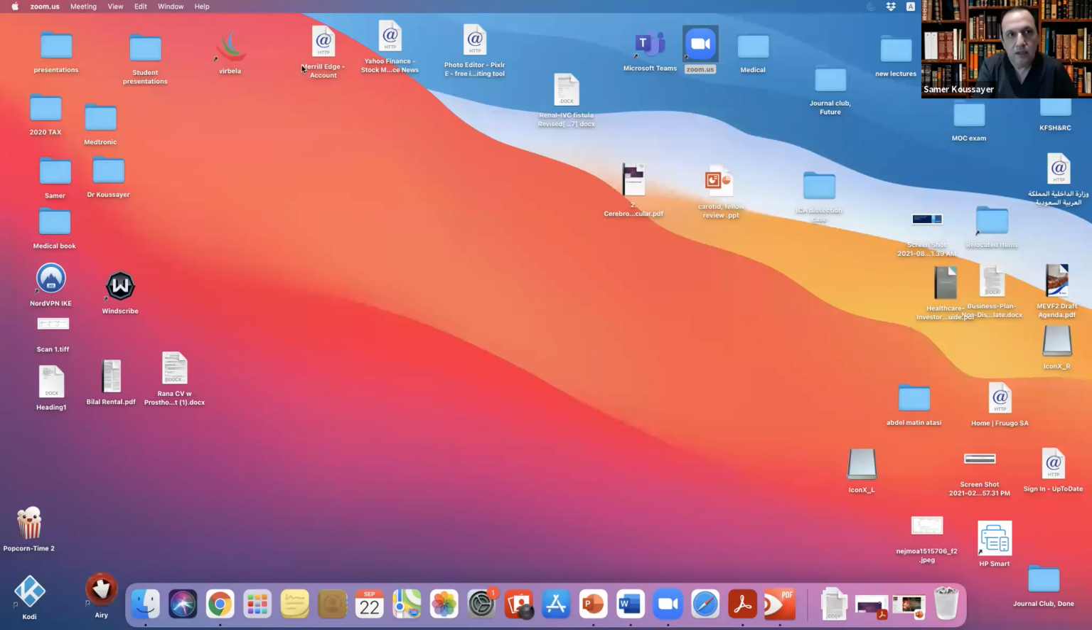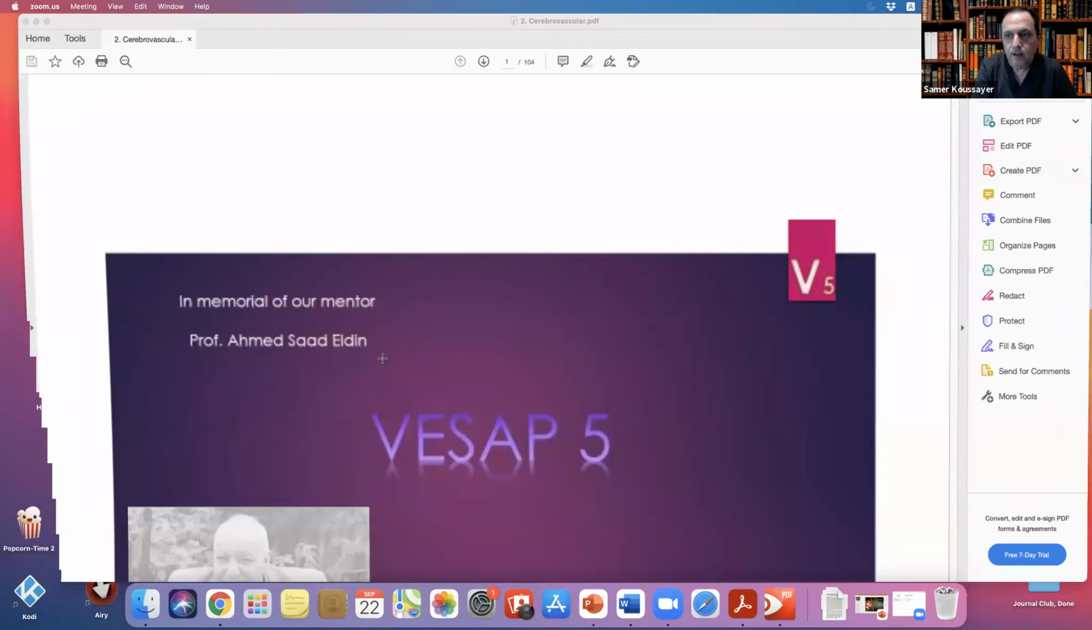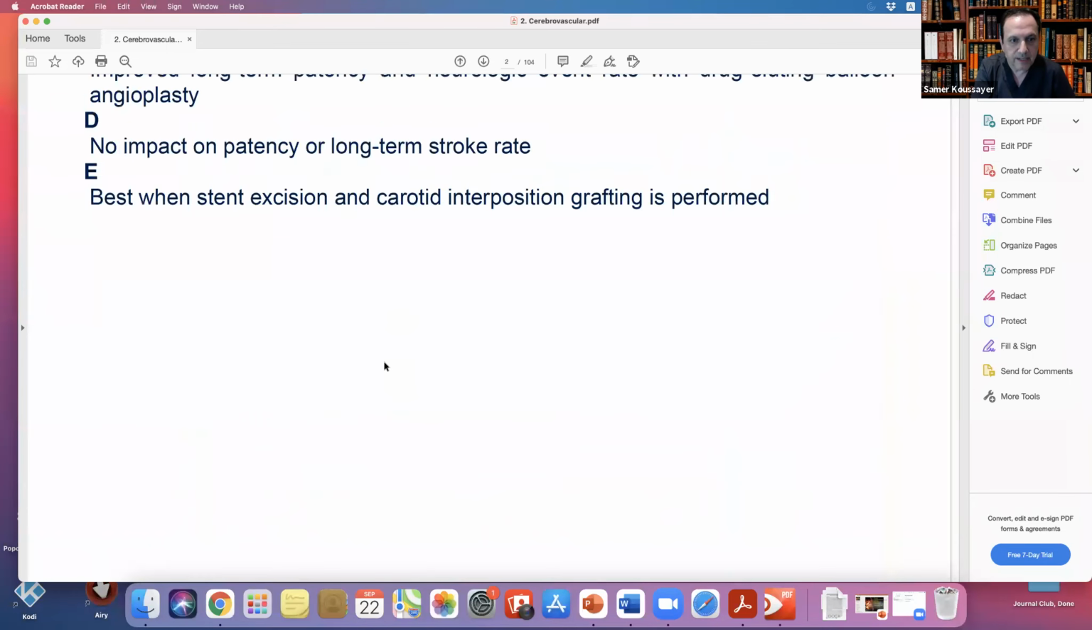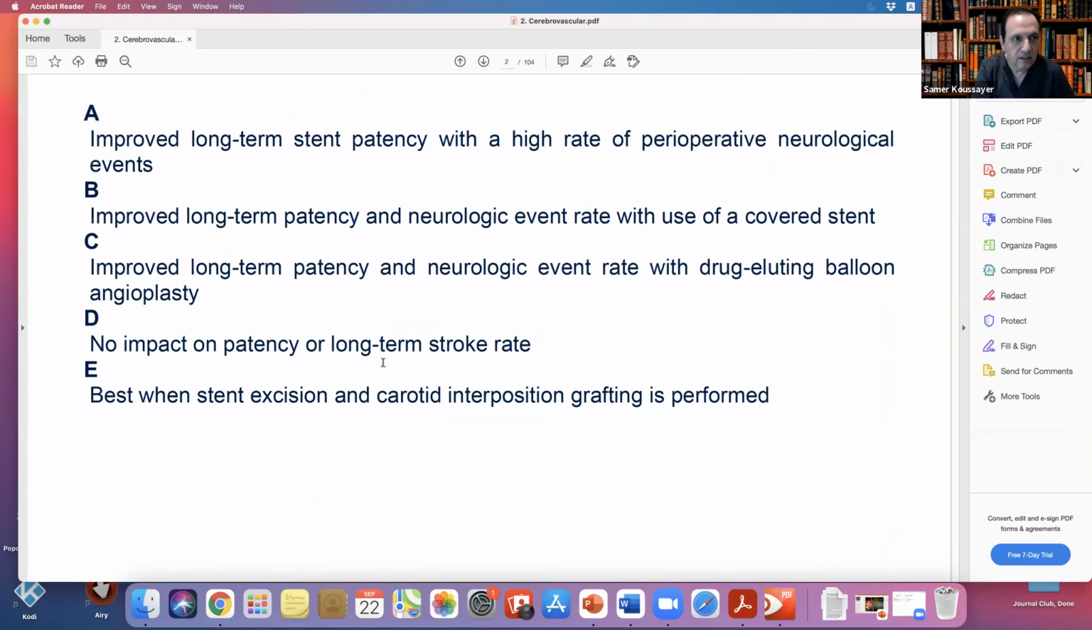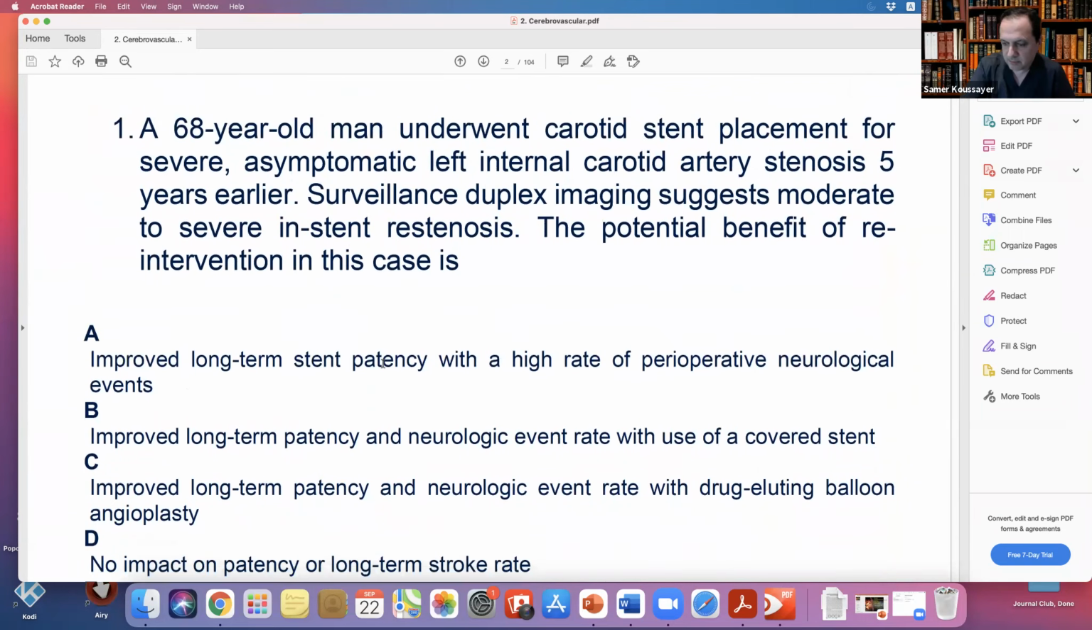Let me share my screen. Share screen. Come on. Okay. Yeah. Okay. Can you see my screen? Yes, sir. Good. Bassam, you want to start, Bassam?